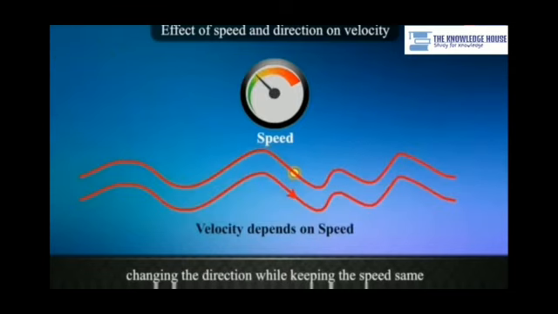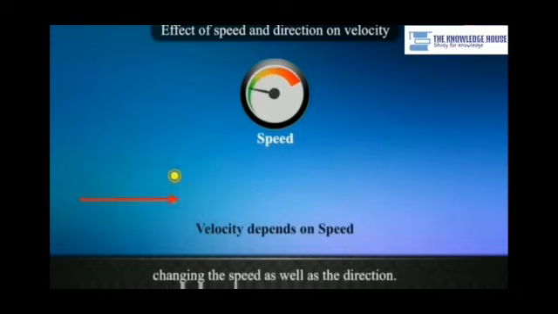So to conclude, as you can see in the slide, changing speed will change the velocity, changing direction will also change the velocity, and a change in speed as well as direction is also going to change the velocity.